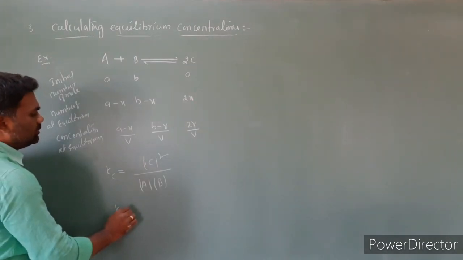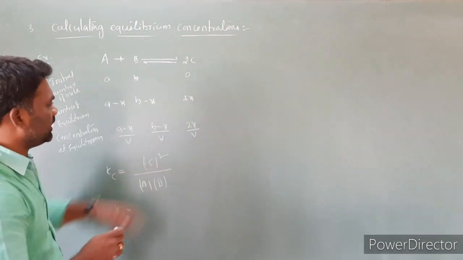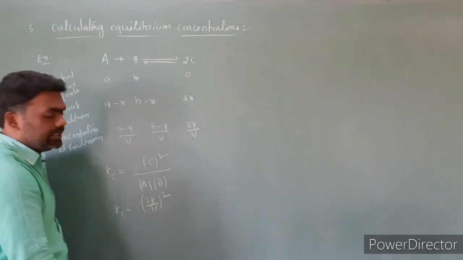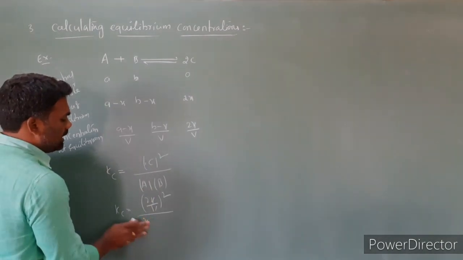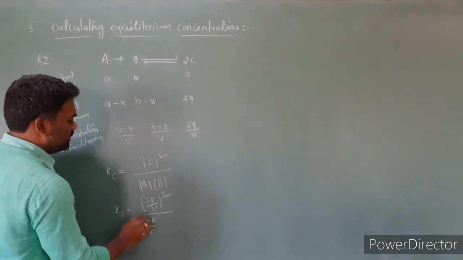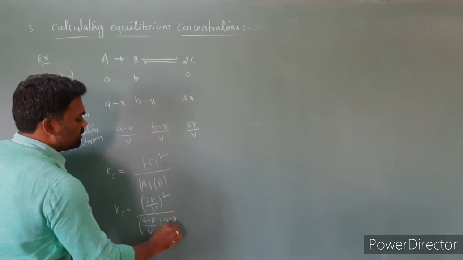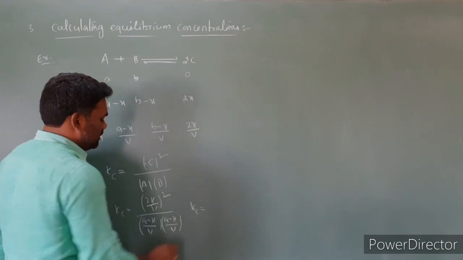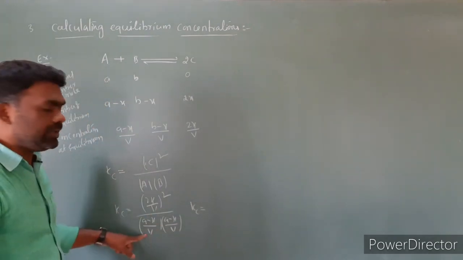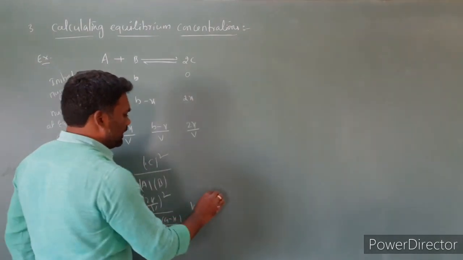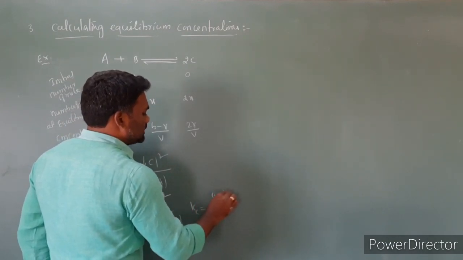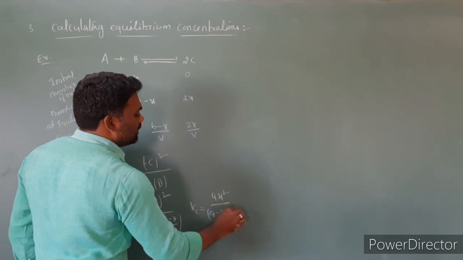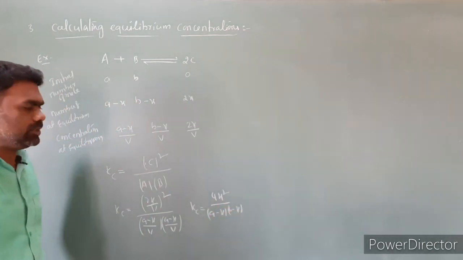Then Kc is equal to 2x by V power 2 by A minus x by V into B minus x by V. Here V cancels, and the remaining is 4x square by A minus x into B minus x.